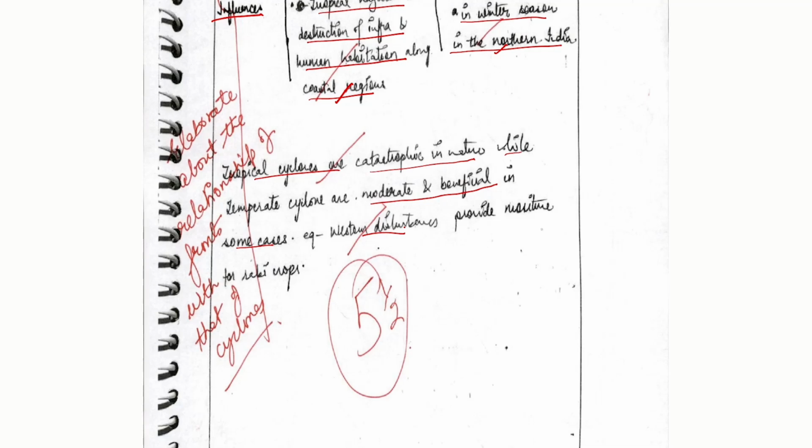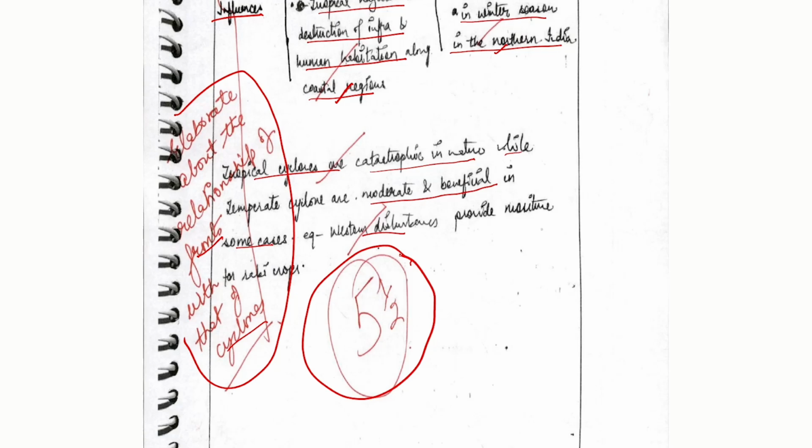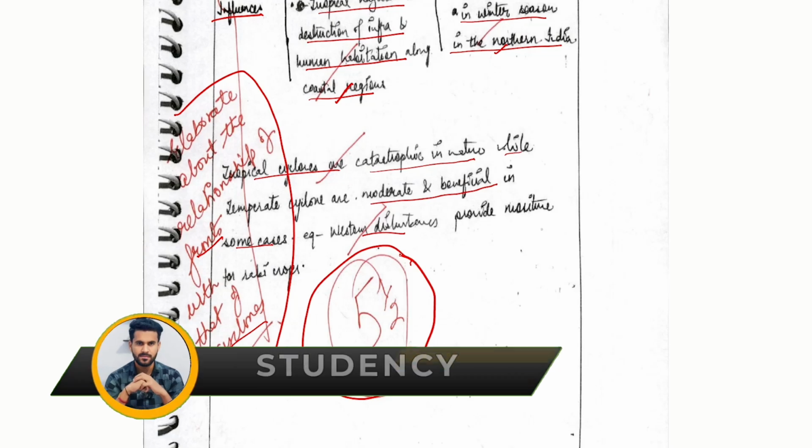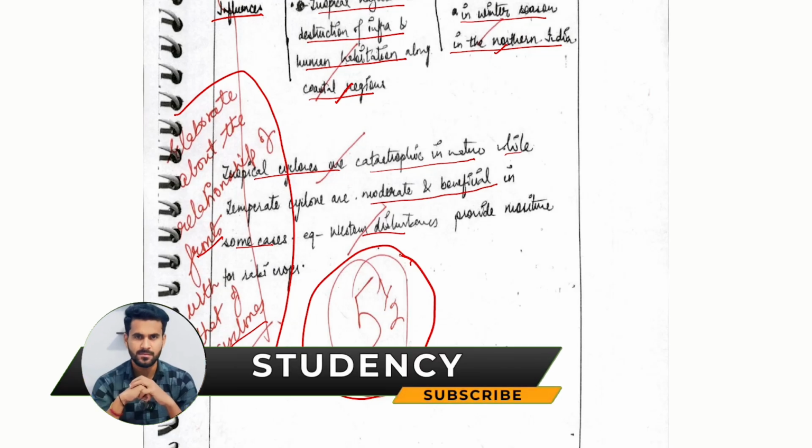Okay. Now here a certain comment is being provided to elaborate about the relationship of fronts with that of the cyclone. So this could be one of the factors, or one could use it as a way of concluding the answer, which is also a better approach. So it can also be taken, but overall we can see the answer and the demand of the question is taken up in a high manner. Therefore the marks provided are quite good, it is 5.5, based upon the quality of the answer which is written with examples. Thus Hemant has scored this mark.